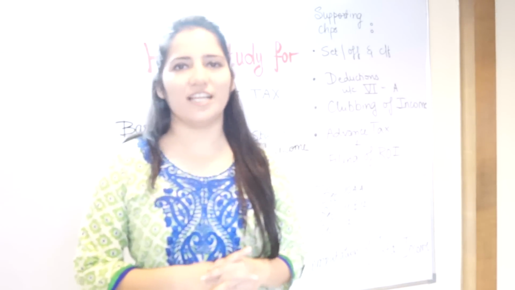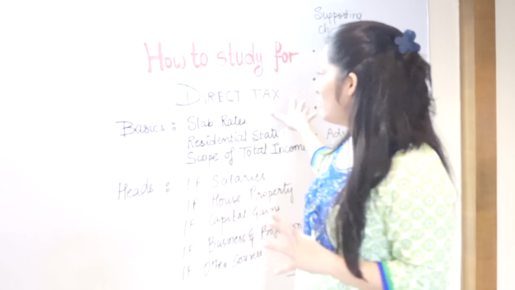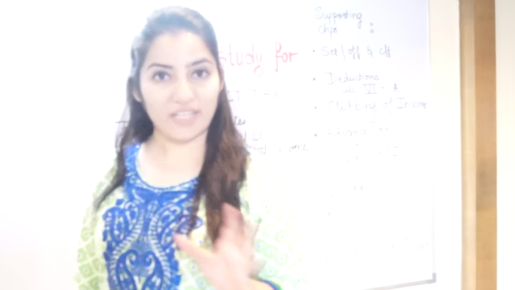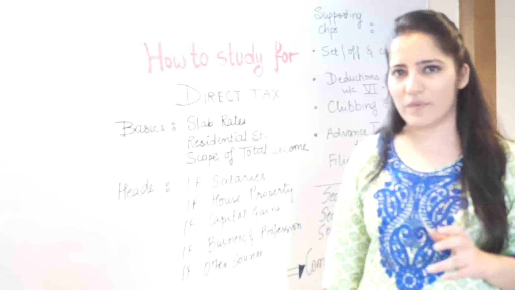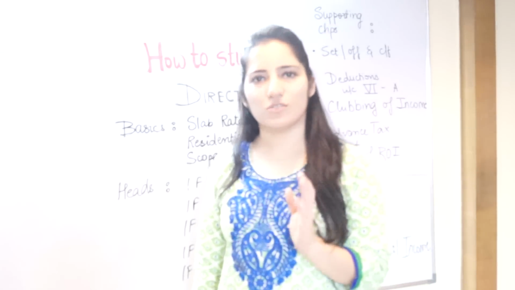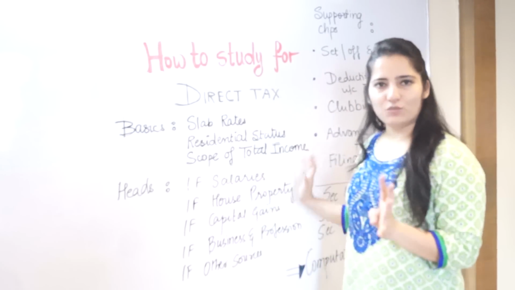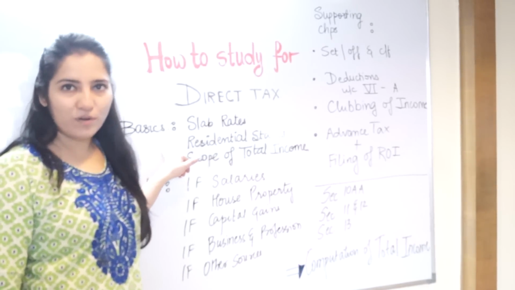I'm a chartered accountant, and I'll go through today how to study for your direct tax course, which is, as we all know, very vast and asks for only 50 marks. So we don't really want to invest much time in it, but not too little either. Now, your direct tax is basically divided into 4 parts. One is your basics. You have your slab rates, residential status, and your scope of total income.